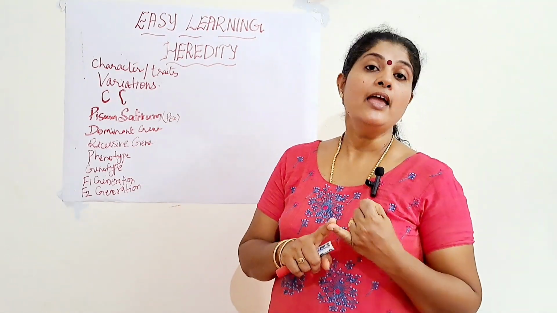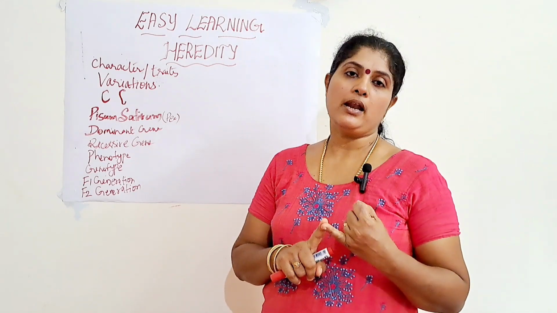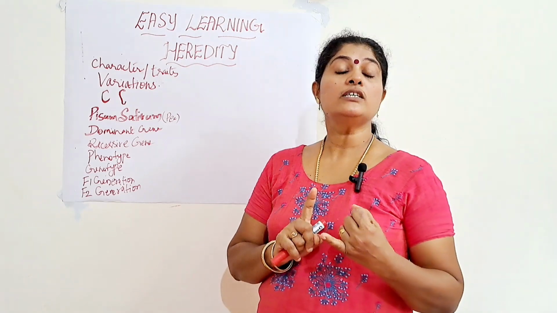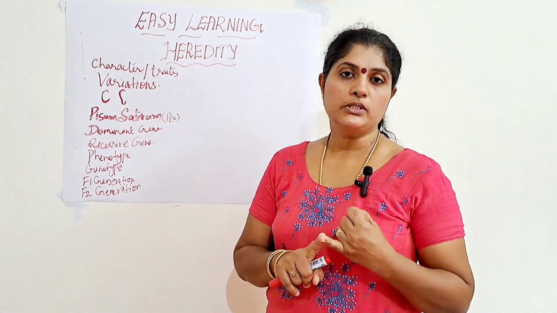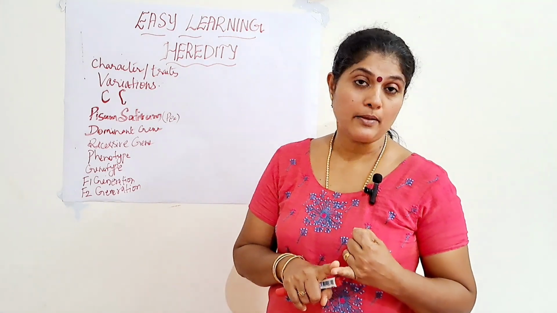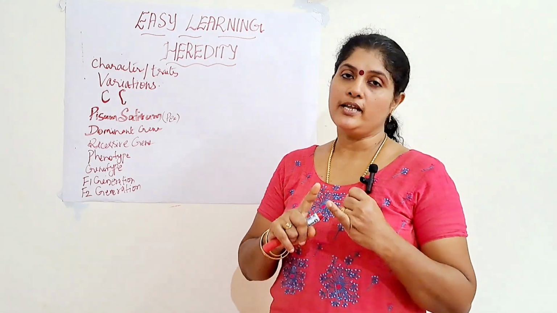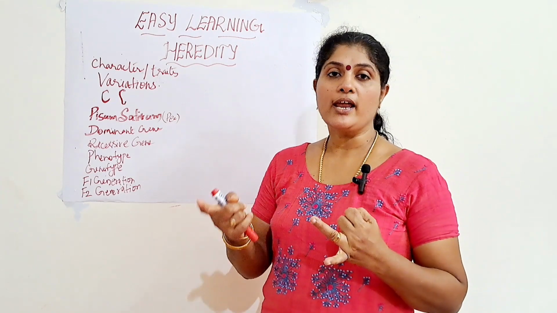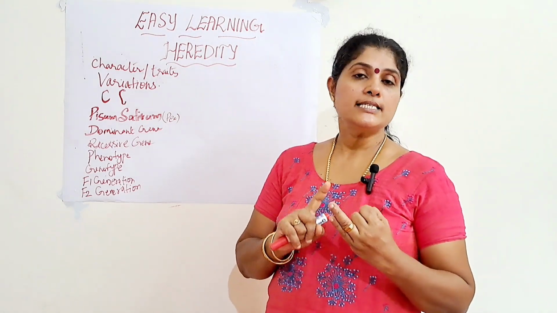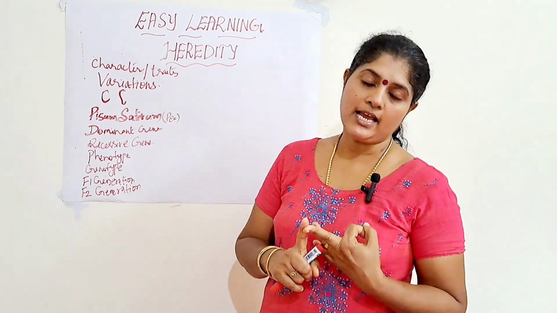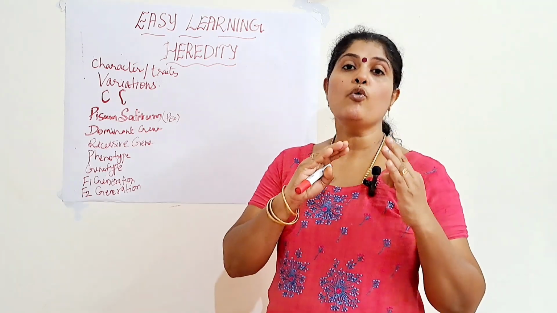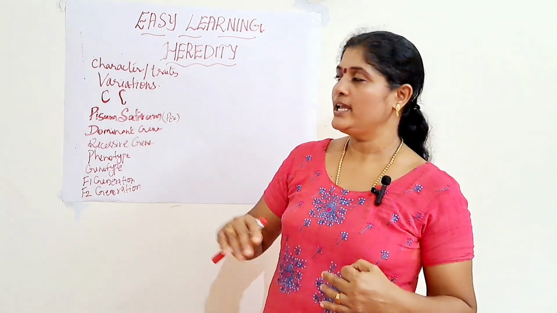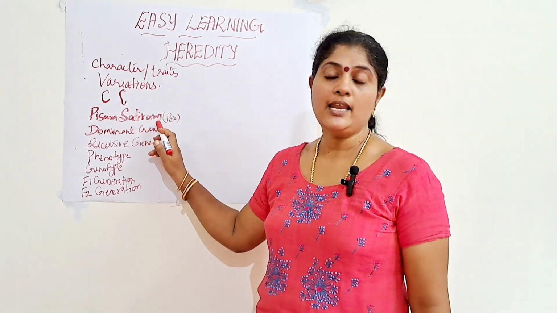The first reason is that the pea plant gave clear-cut differences, and whatever differences take place in the plants can be easily observed. That is the first reason. Then these pea plants are self-pollinating to get the next generation. And the third reason why he selected the pea plant is that more generations can be obtained within a short span of time. These are the three reasons why he selected the pea plant.